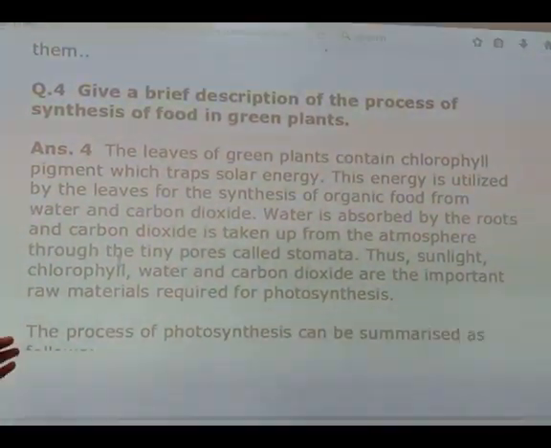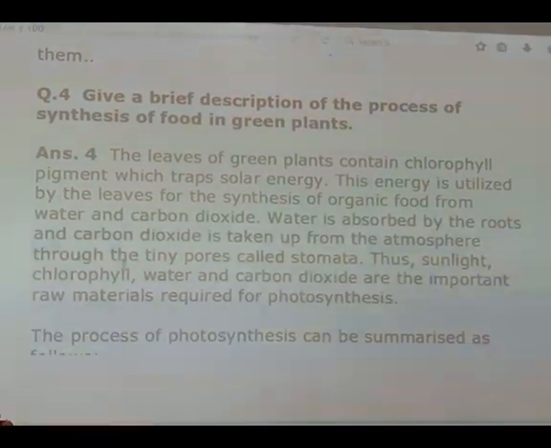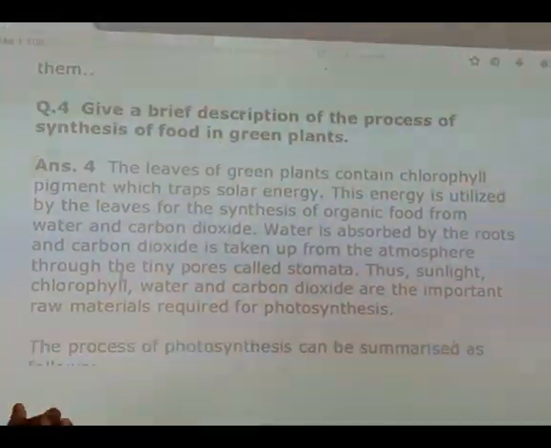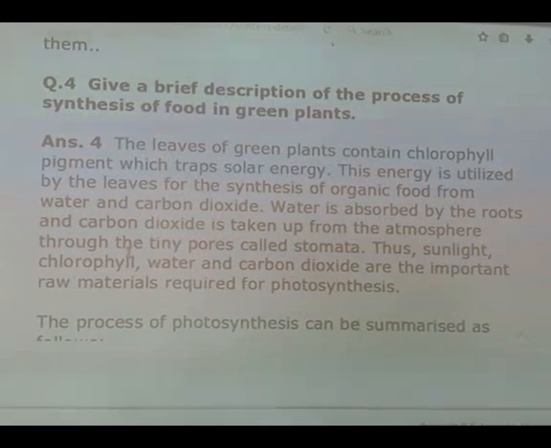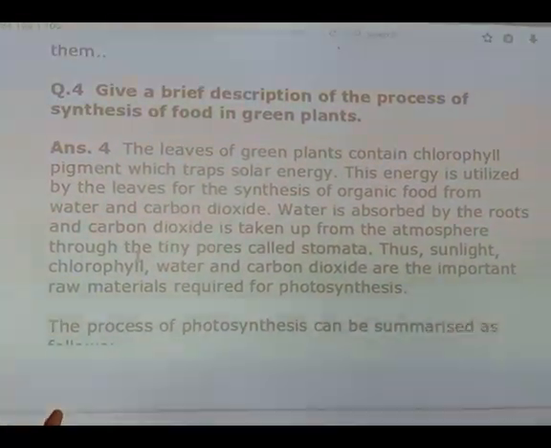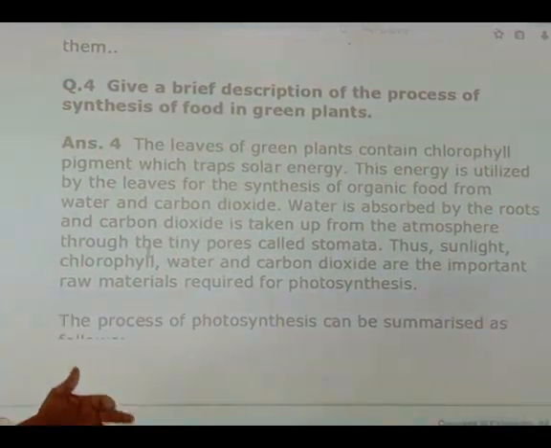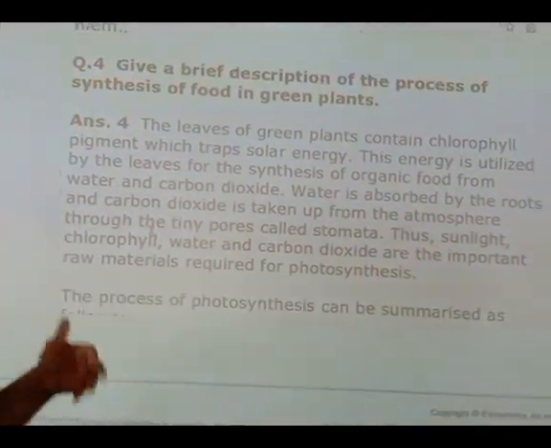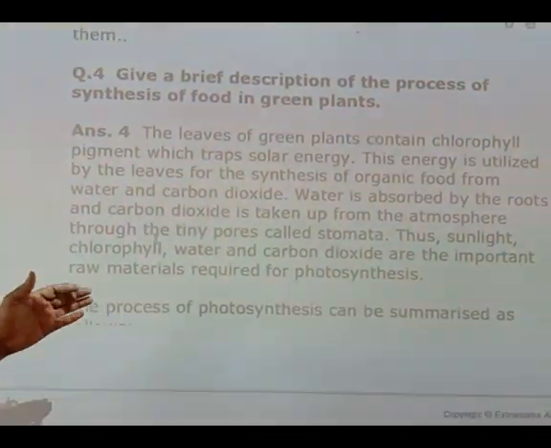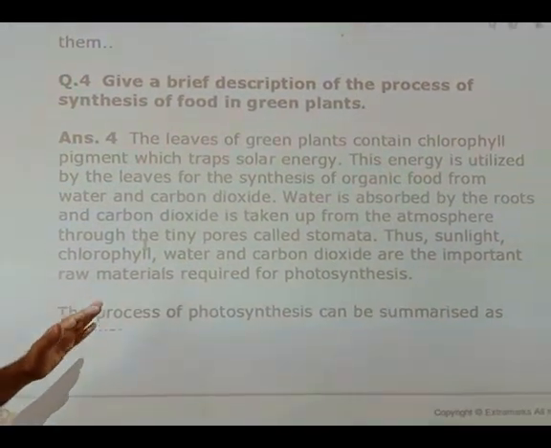This chlorophyll absorbs sunlight, and with the help of water and minerals absorbed from the soil and carbon dioxide, it turns them into carbohydrate, which is also known as starch.